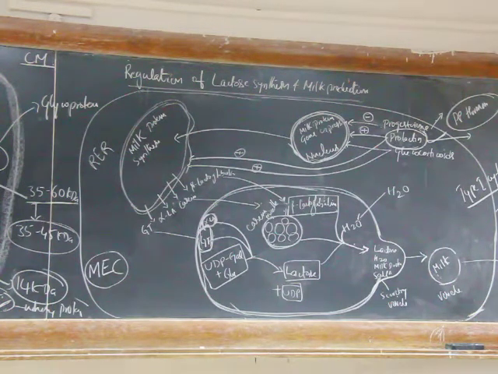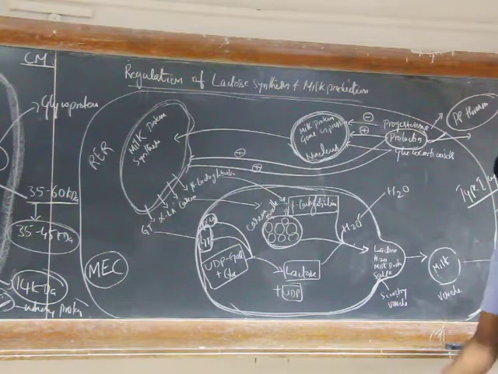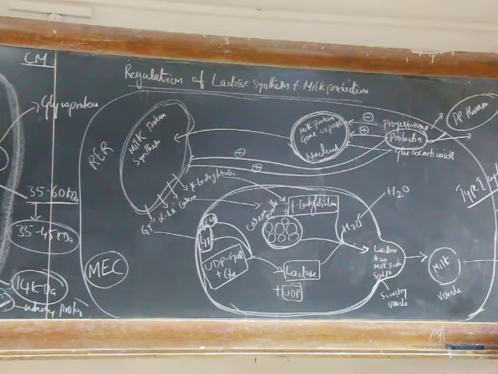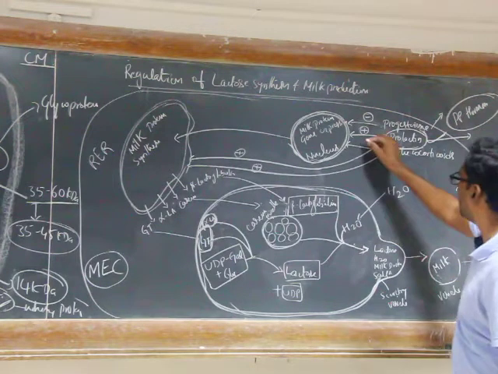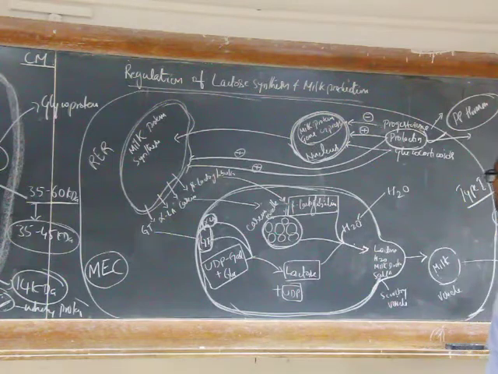Once prolactin binds to the prolactin receptor in the mammary gland, that activates the JAK-STAT pathway. This STAT5B, upon phosphorylation, forms homodimers in the nucleus, and that enhances milk protein gene expression.